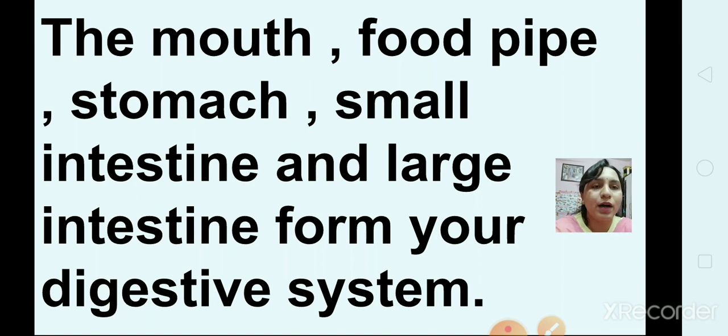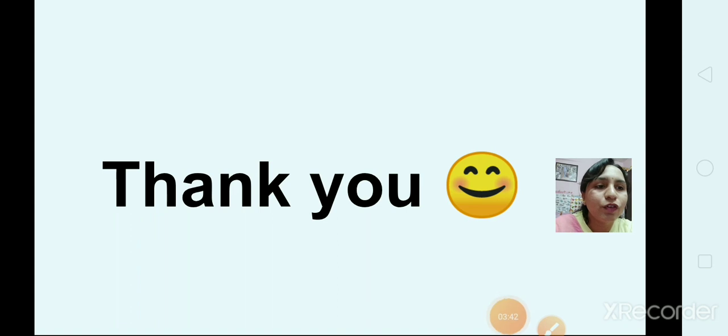The mouth, food pipe, stomach, small intestine and large intestine form your digestive system. So children, what do you conclude here? That the digestive system is a very important part of our body.